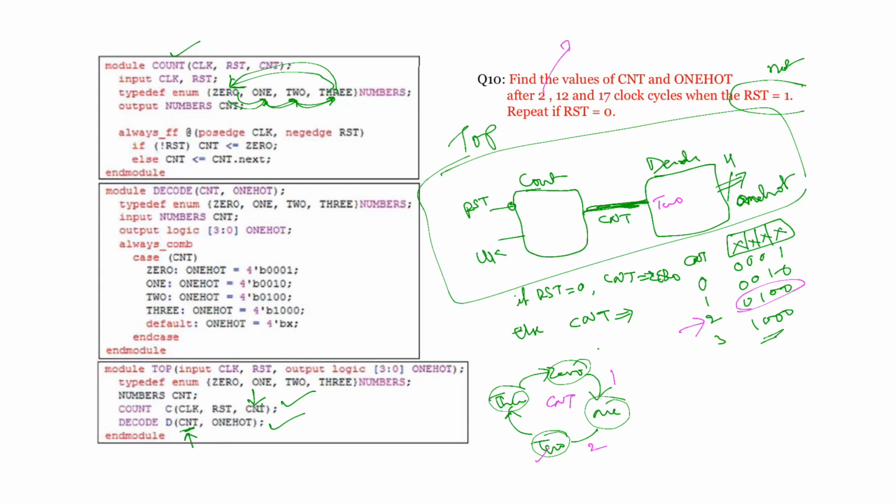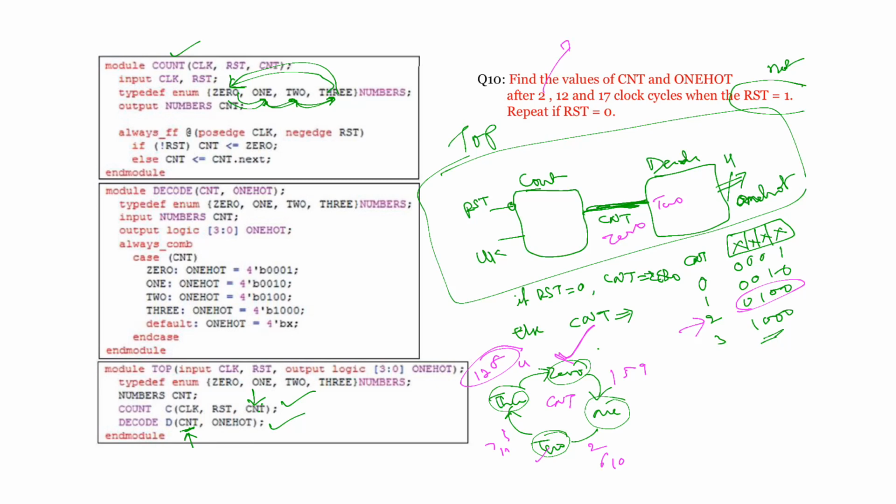Similarly, after 12 cycles, so this is second cycle, third, 4, 5, 6, 7, 8, 9, 10, 11, 12 cycles. After 12 cycles, you are again coming back to the 0 state. So CNT will be 0 after 12 cycles, and one hot will be equal to 0, 0, 0, 1.